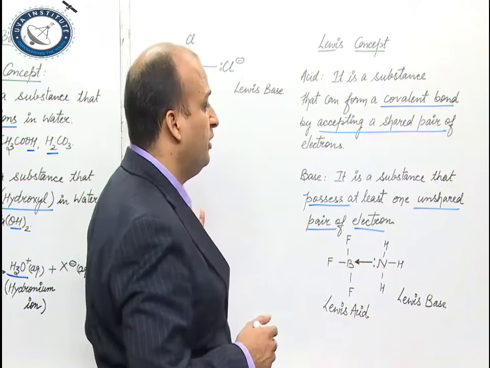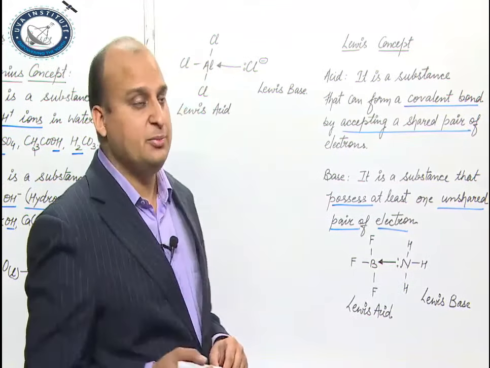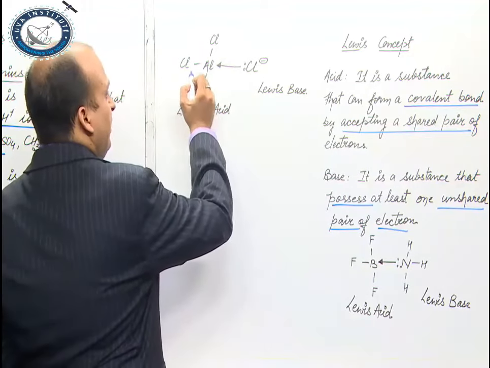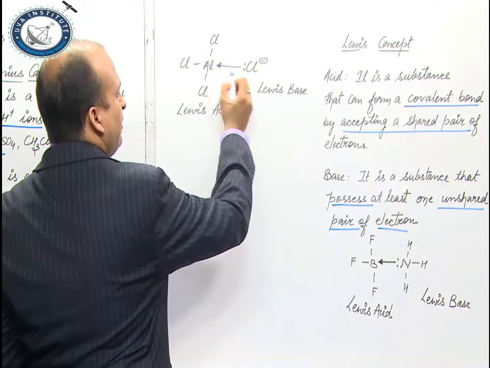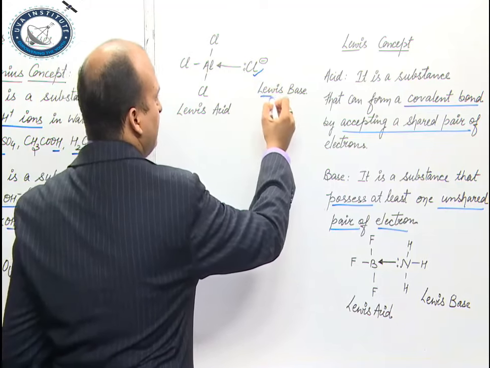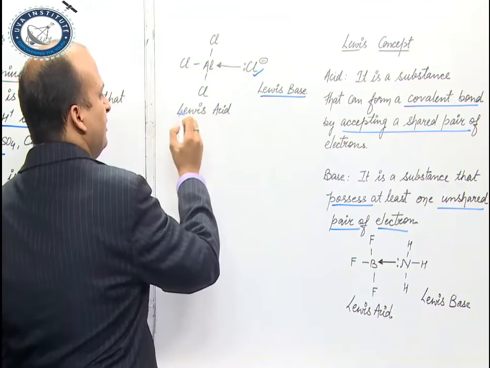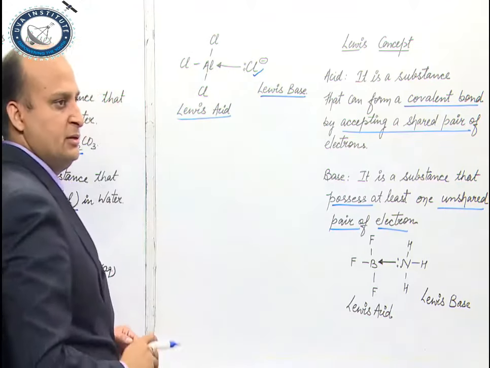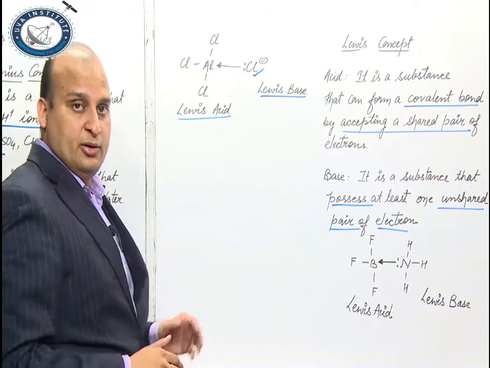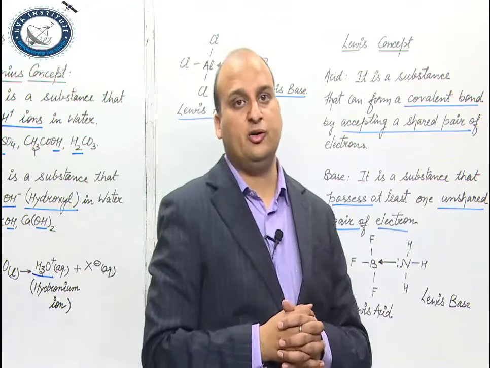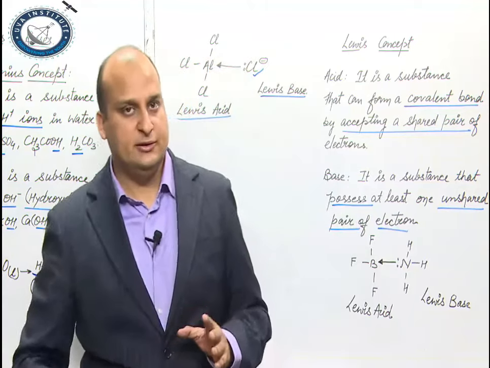And we studied about one limitation in the Arrhenius concept about AlCl3. Now, you see AlCl3 is accepting a lone pair of electron from Cl minus. So, Cl minus ion is a Lewis base and AlCl3 is a Lewis acid, right. Okay. So, because it is accepting a lone pair of electron, so AlCl3 is a Lewis acid.